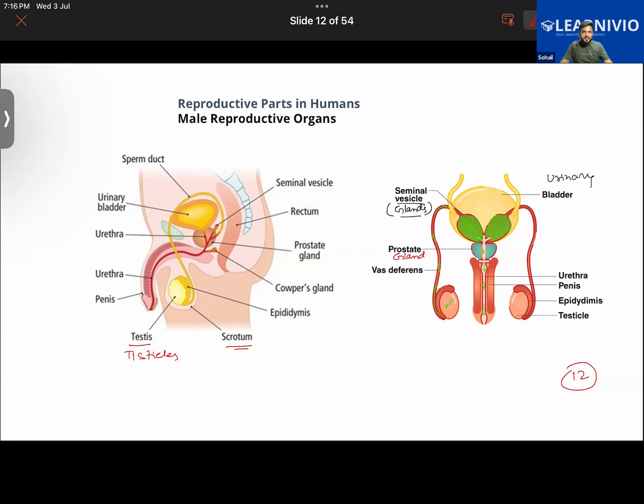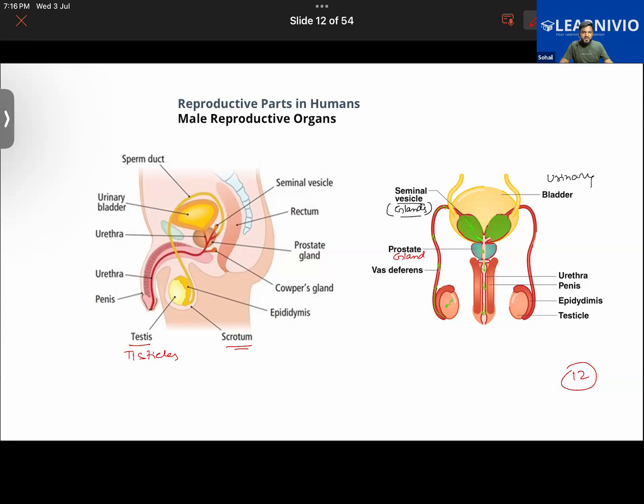It keeps the temperature of the testes below the body's temperature, good, for the production of sperm. Sir, it is a sac-like structure which holds the testis, and it provides the right temperature for the testis to produce the sperm. Exactly. That's the thing. Good.